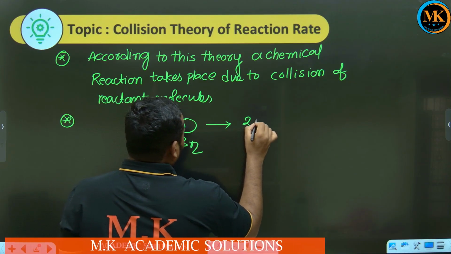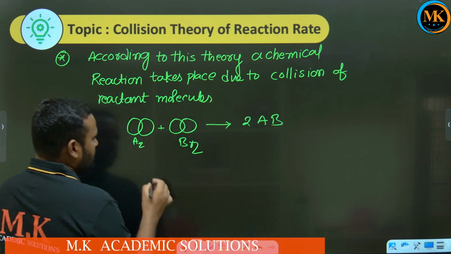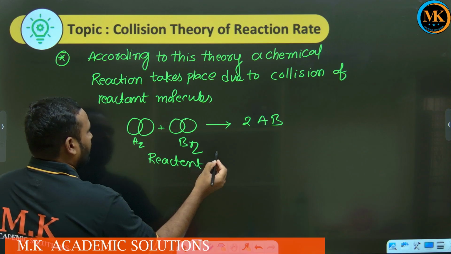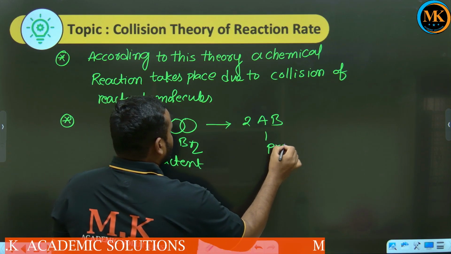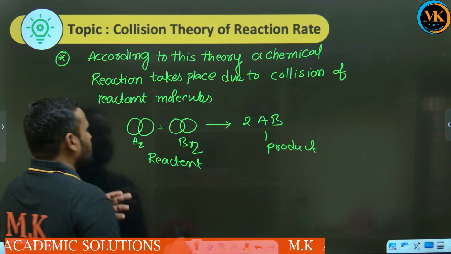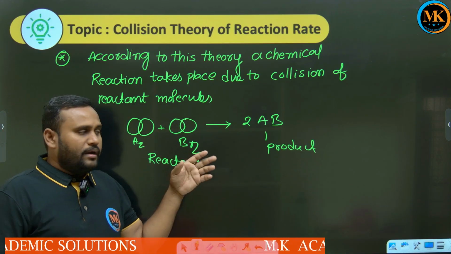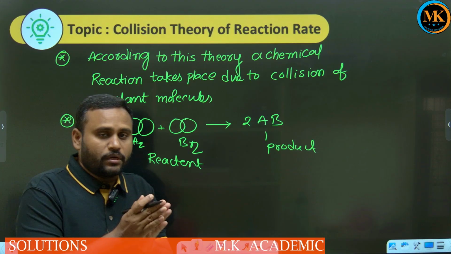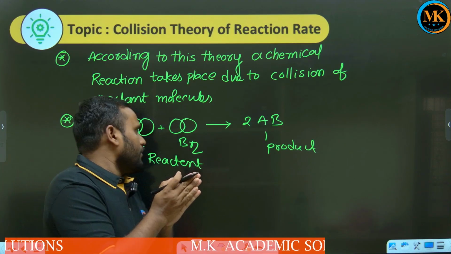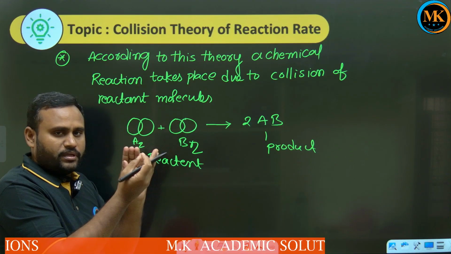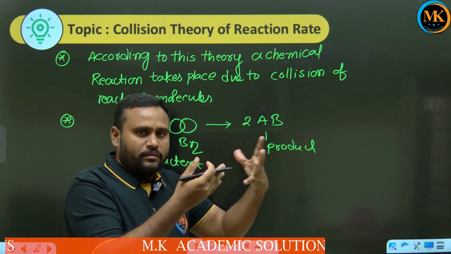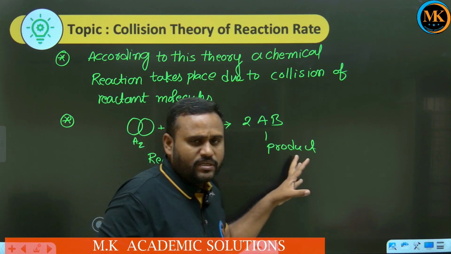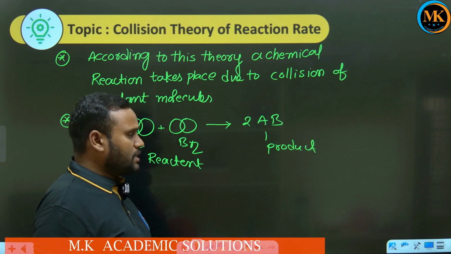They hit together and produce 2AB. A2 and B2 are the reactants, and 2AB is the product. How do A2 and B2 convert into product like AB? Because collision means hitting together, touching one another. When they collide with one another only, they will give us product, according to this collision theory.